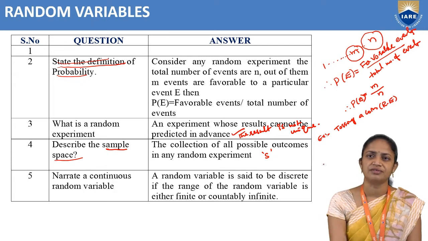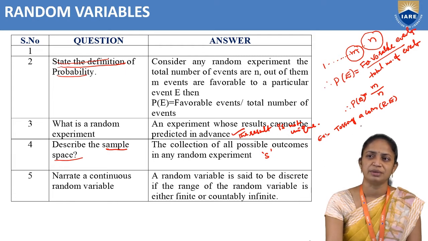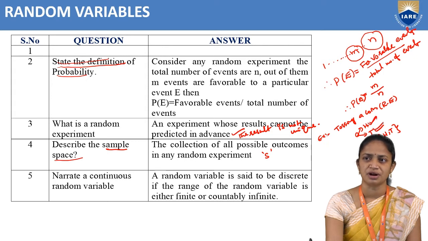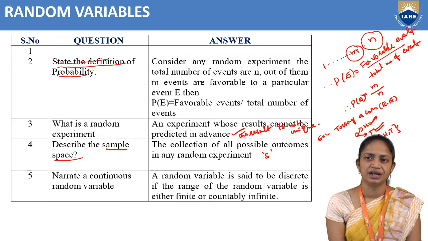If I toss a coin, we will get head or tail. This is our sample space, the total number of outcomes in the random experiment.